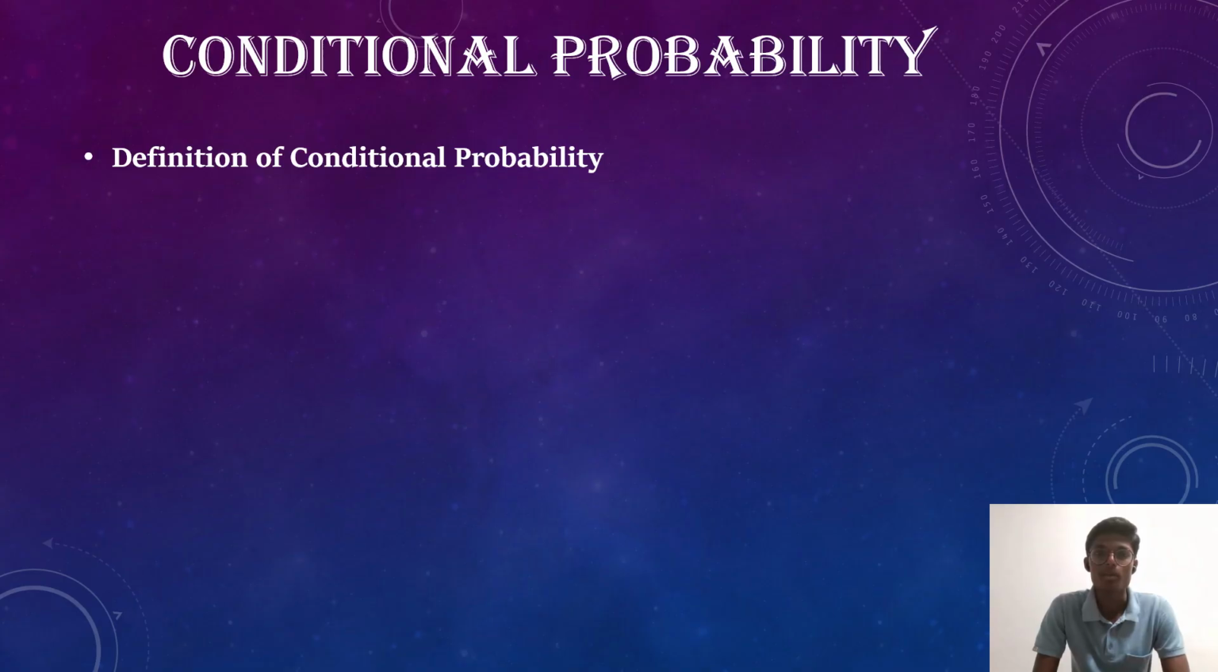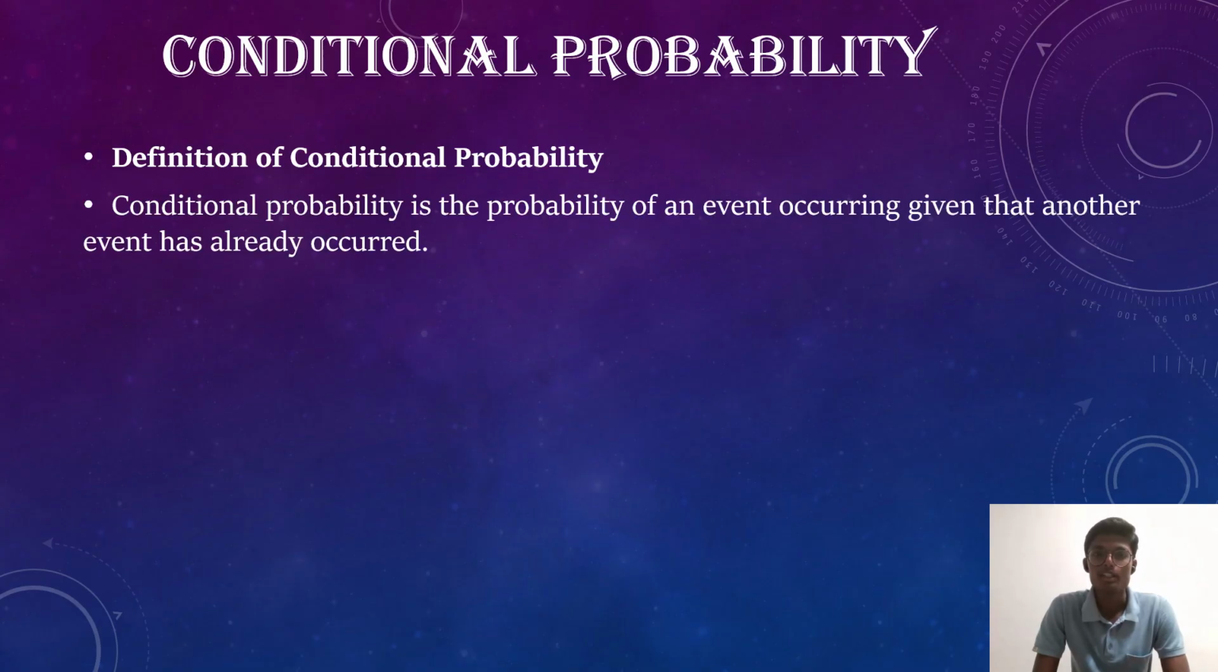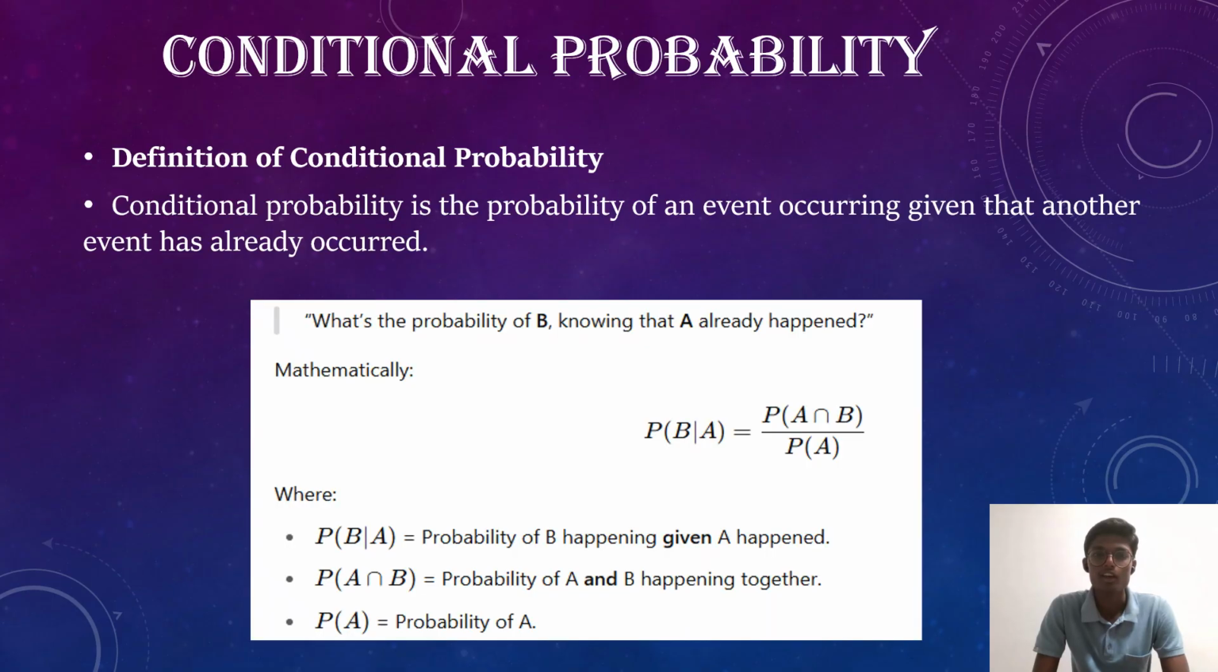What is conditional probability? Conditional probability is the probability of an event occurring given that another event has already occurred, and it is mathematically represented as P of B given A, equal to P of A intersection B by P of A, where P of B given A is the probability of B happening given A happened. P of A intersection B is the probability of A and B happening together. P of A is the probability of A.